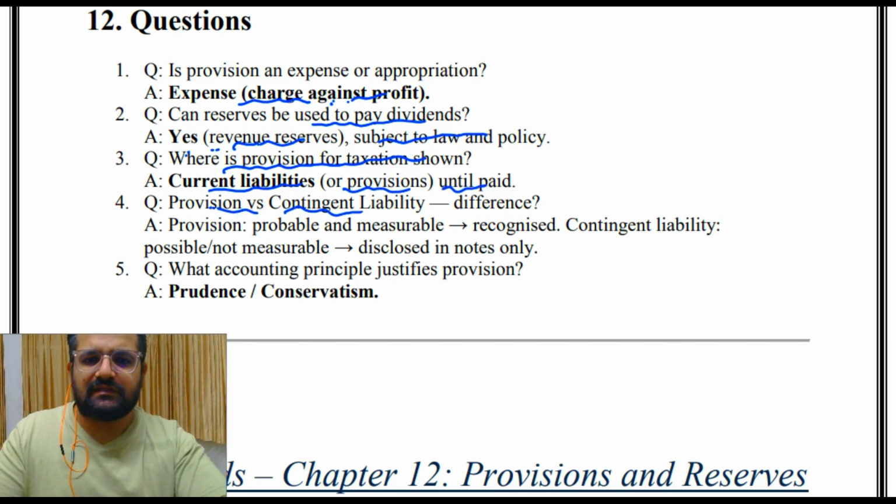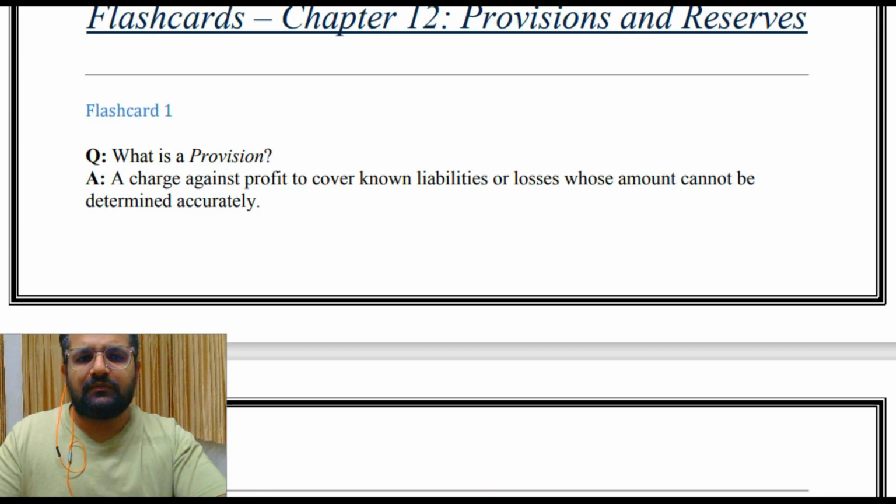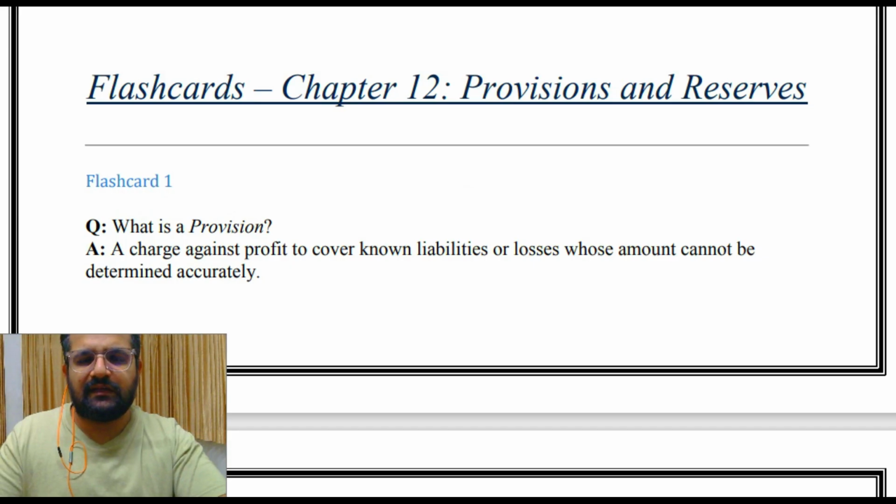Provision versus contingent liability, what is the difference? Provision is probable and measurable, so recognize it. Contingent liability is possible and not measurable, disclosed in notes only. What accounting principle justifies provision? Prudence or conservatism. Now let's come to our flashcards, in which we'll revise the entire thing and at the same time